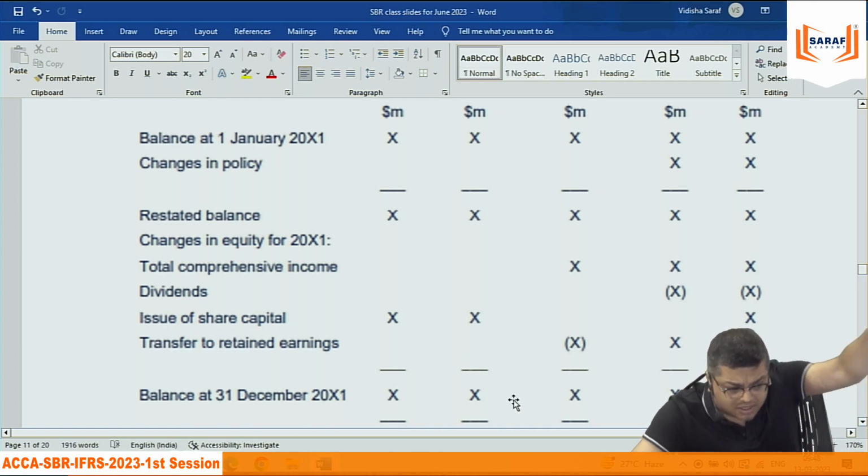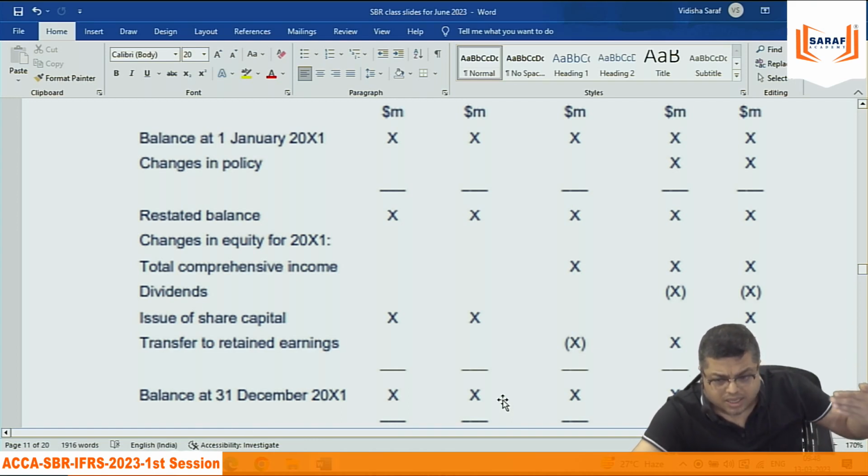And these closing balances will be written in the balance sheet, the statement of financial position, under equity and liabilities, under equity. But the breakup from opening to closing you need to show.